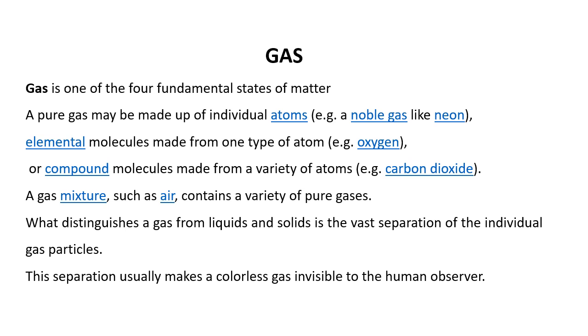This separation usually makes a colorless gas invisible to a human observer. We can't see oxygen gas. Here is hydrogen gas. Here is carbon monoxide gas. We can't see these gases. These are all colorless, invisible to the human observer. So these are all the properties of gases.